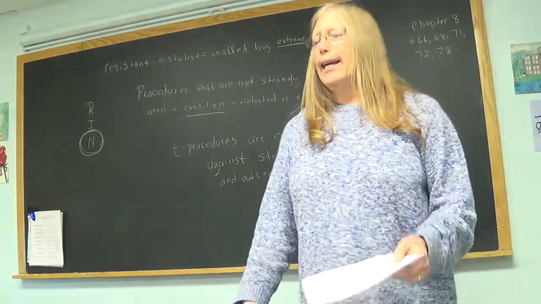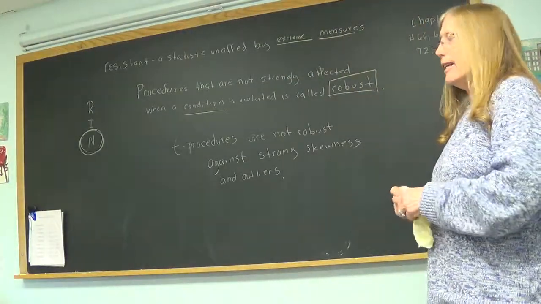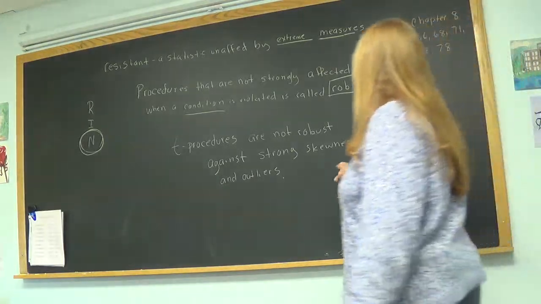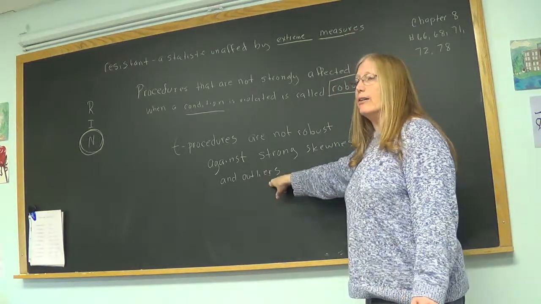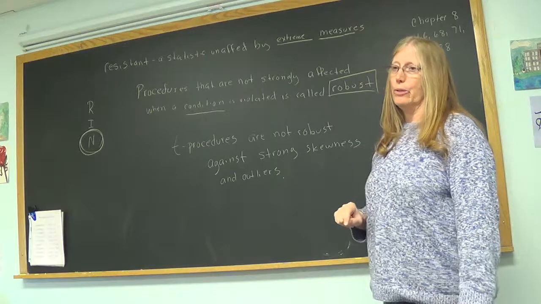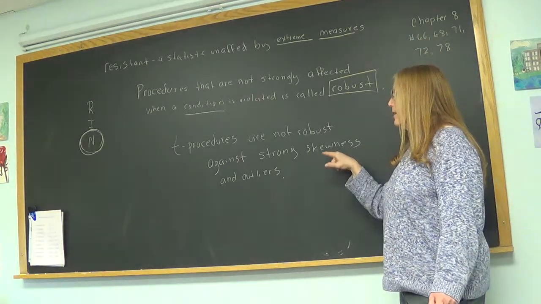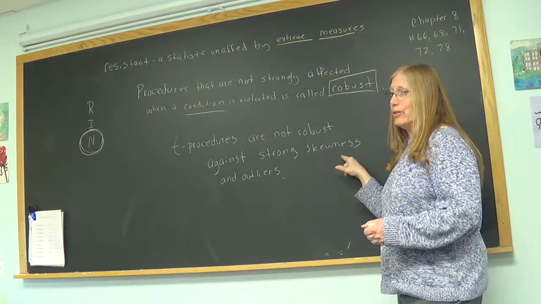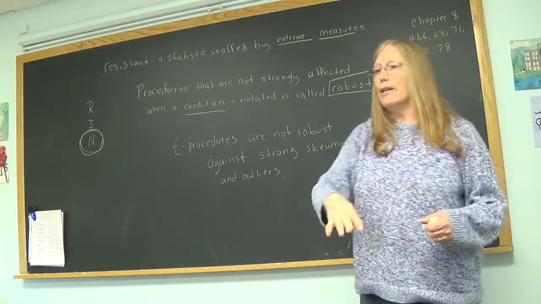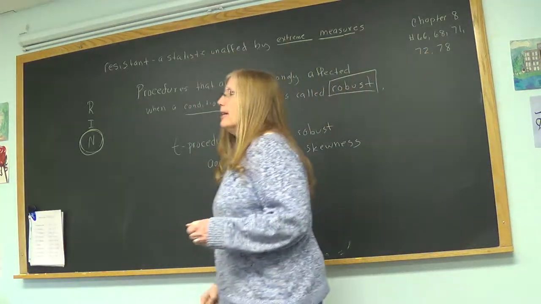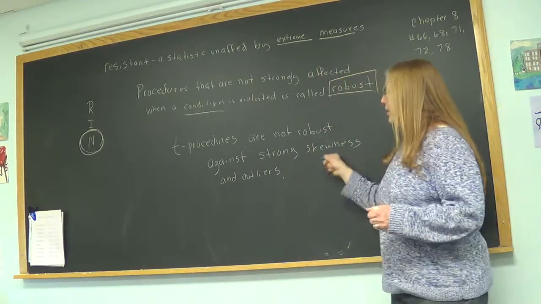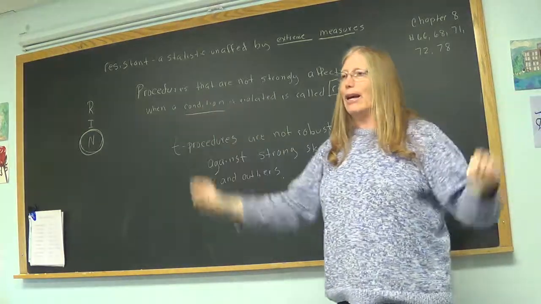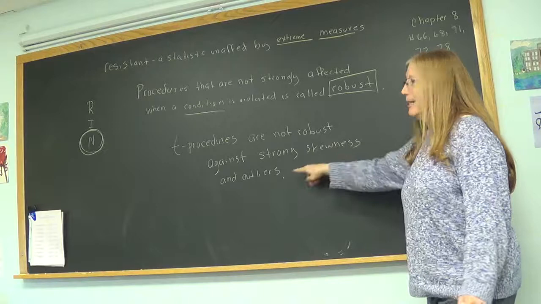So, if we had taken that data for the gasoline mileage device and looked at it, and we had seen strong skewness, or we had seen outliers, we would definitely not be able to assume normality. If you go back and look at the data on that example, there was not strong skewness. It didn't look like a normal curve, but it didn't look like a skewed curve either. There were no outliers. If you looked at the box and whisker, it didn't have the little stars that were outliers. So it did pass in this regard.